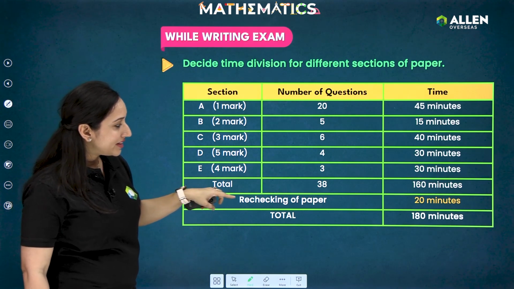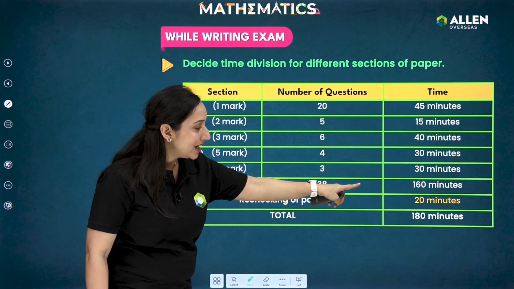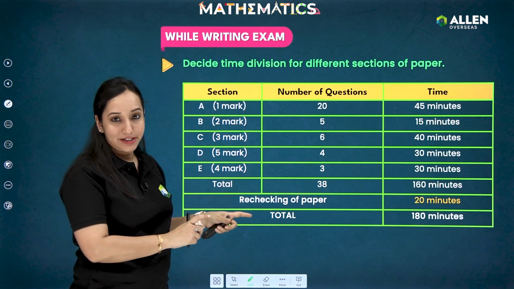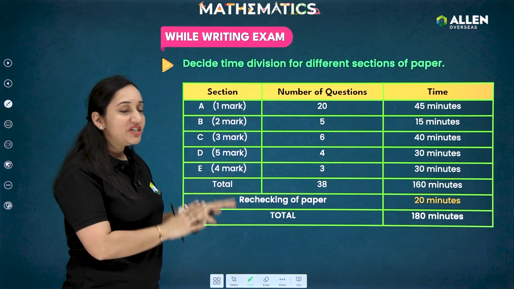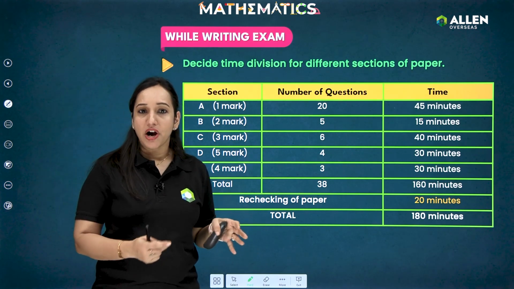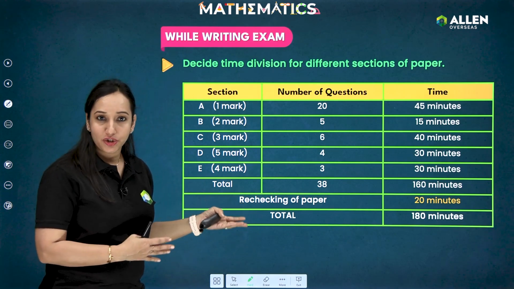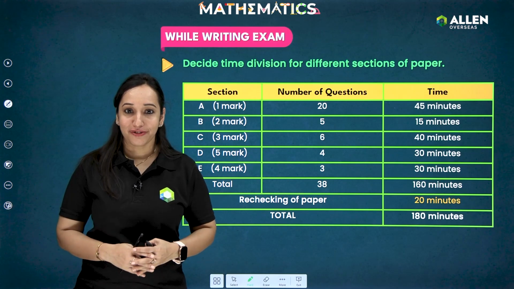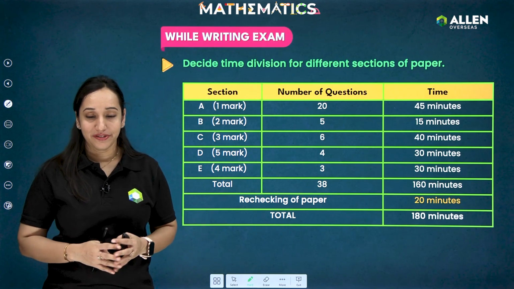And like this, students, you can complete your test paper in 160 minutes, and then again you will be left with 20 minutes, which you can spend on rechecking your paper, completing the missing parts of the questions and revisiting your calculations. So this is how you're going to spend those 180 minutes of yours in the examination hall.